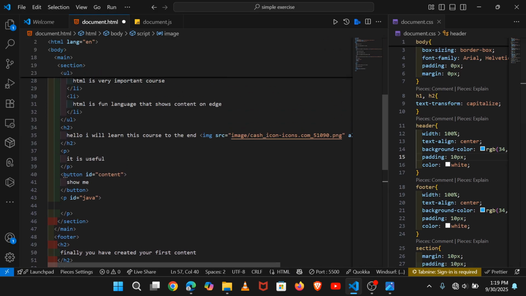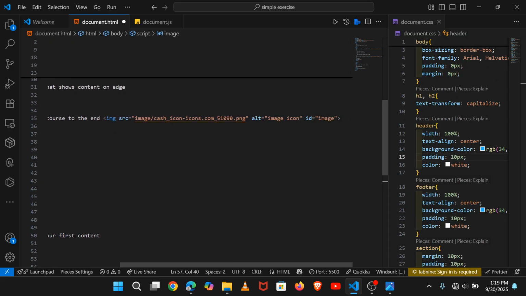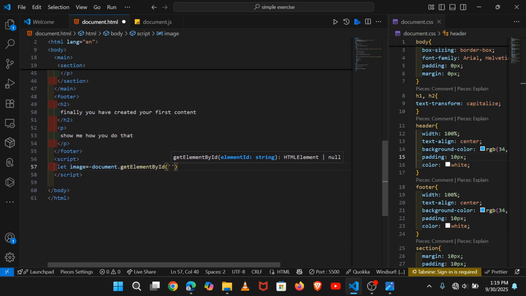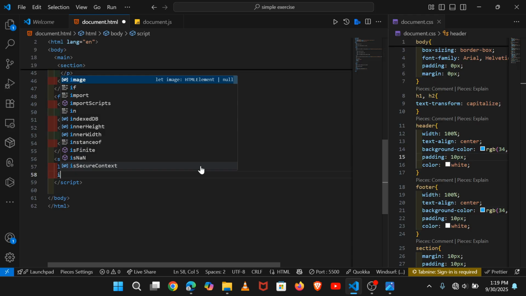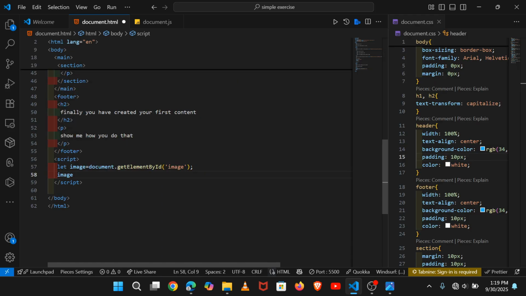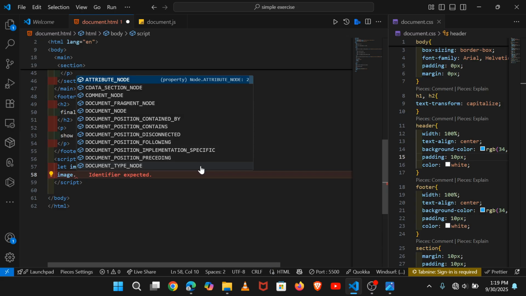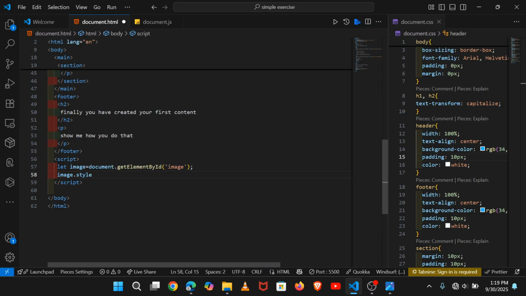Let me do it like this. We grab this simple image word from an ID and put it here like image. Ctrl S to save. You can see, when you save it, it will be like this: document.getElementById. We have already introduced our image in the JavaScript, and when we want to do something on the image, we will just write image.style.